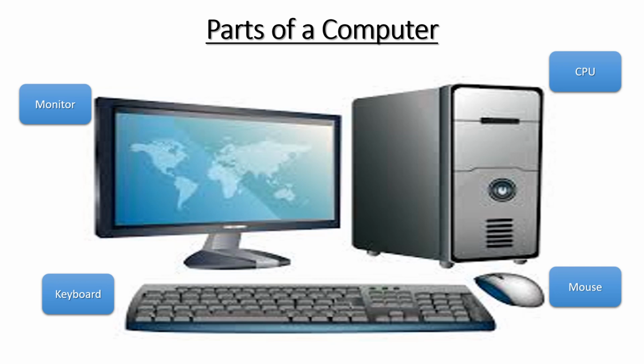Now students, let's talk about computers. So here are parts of a computer: CPU, mouse, keyboard, and monitor. CPU is called the brain of the computer because without it, the computer cannot work.